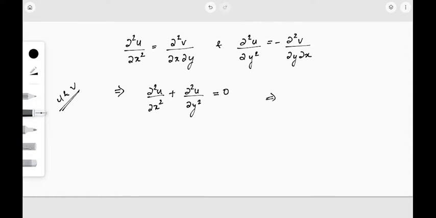This implies u satisfies the Laplace equation. So one part is done.